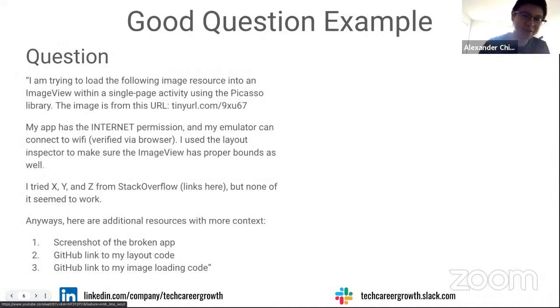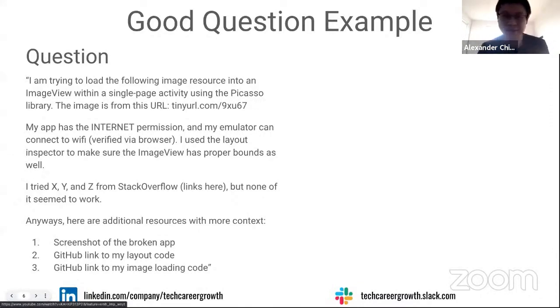The exact same scenario of this person trying to load a picture within an Android app, except we have all this context, right? They state where the image is coming from. It's actually coming from a URL. They state essentially the things they've tried, right? They've preemptively gone through the other ways that image loading can break, but they've already fixed them. So they go, oh yes, I've given my app permission to access the internet. Here are some things I've tried from Stack Overflow, which I found via Googling.